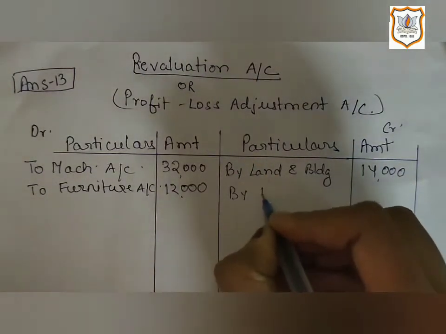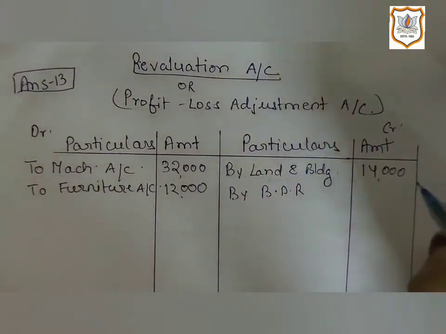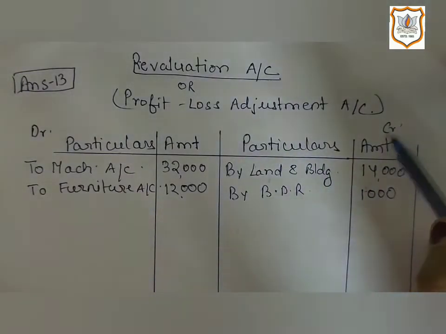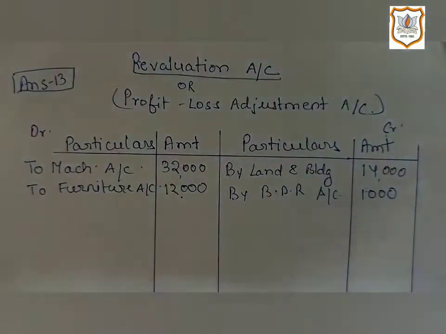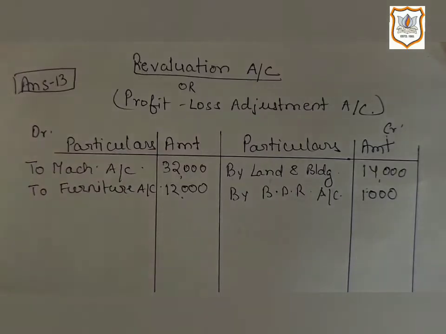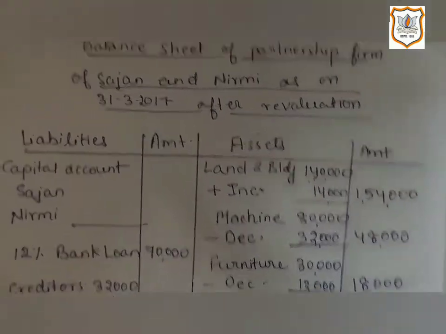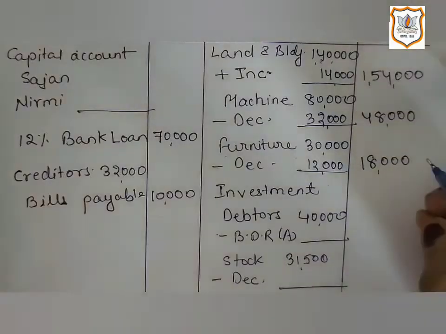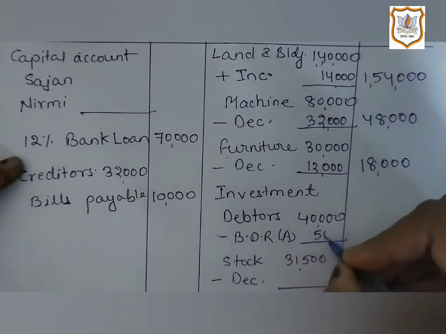So by bad debt reserve, they are saying that bad debt reserve of rupees 1,000 is now not required. This is a good thing for the firm. So we will write it on the credit side of revaluation account. Now let's see what effect we will give for bad debt reserve in the new balance sheet. So here is the new balance sheet. Here now we will show bad debt reserve 500.